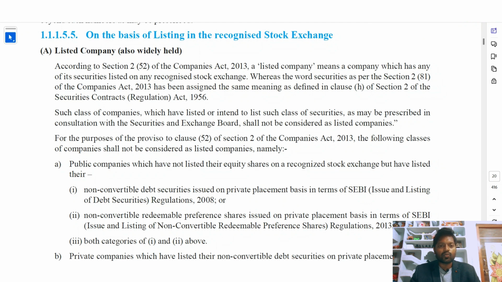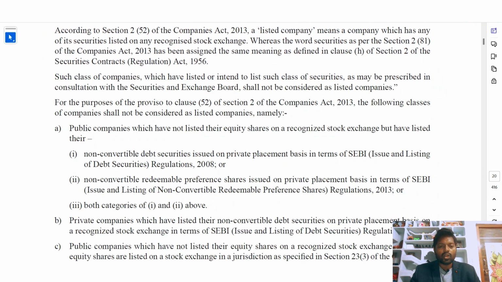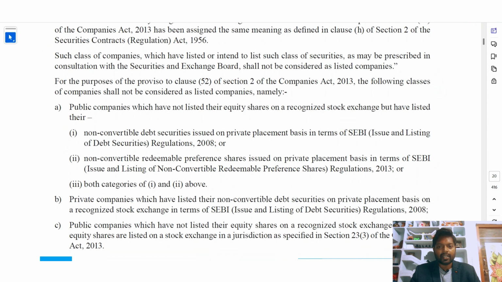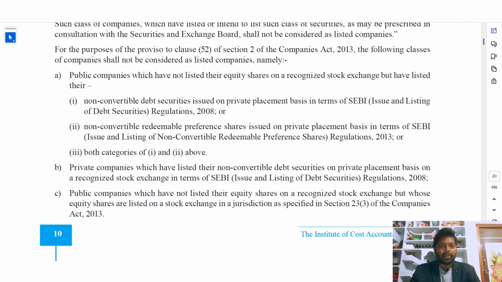Such class of companies which have listed or intended to list such class of securities as may be prescribed in consultation with the Securities and Exchange Board shall not be considered as listed companies. For the purpose of the proviso to clause 52 of section 2 of the Companies Act 2013, the following classes of companies shall not be considered as listed companies, namely, public companies which have not listed their equity shares on a recognized stock exchange but have listed other securities.